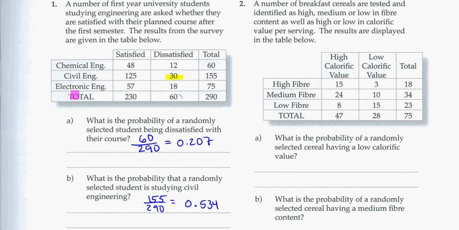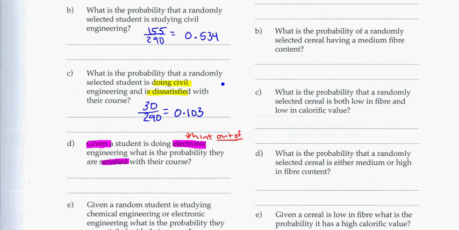So if we come back up here, out of the electronic engineers, so that's that whole group there, what's the probability that they are satisfied? And that's going to be the 57 out of the 75 total electronic engineers. So because it's given, again, I've been given a hint, I'm narrowing down my actual possibilities here. I know that they're electronic engineers, so I know it's only out of those 75 that are studying electronic engineering. So out of those 75, 57 out of 75 are satisfied. So here we have 57 out of 75, and that's going to be 0.76.